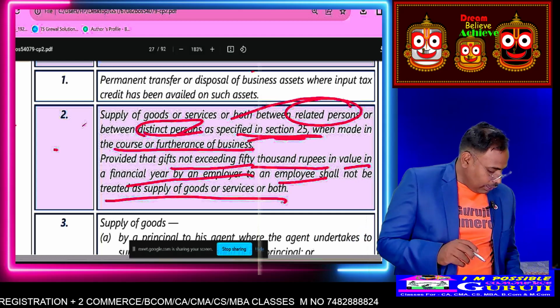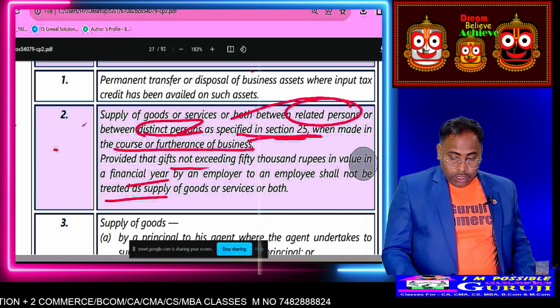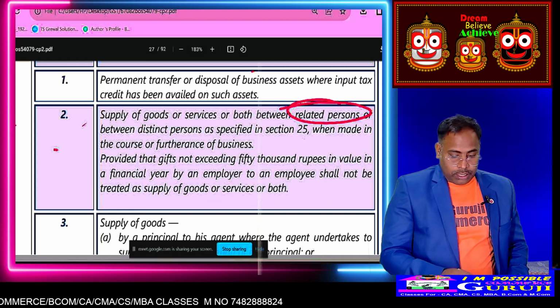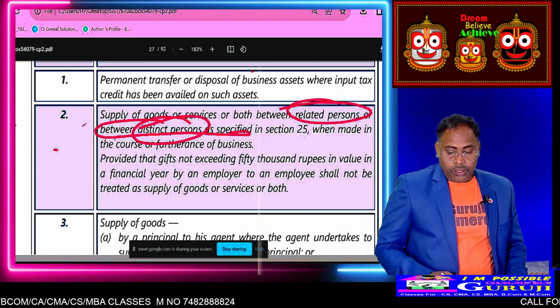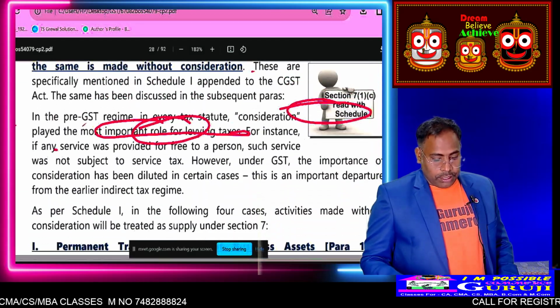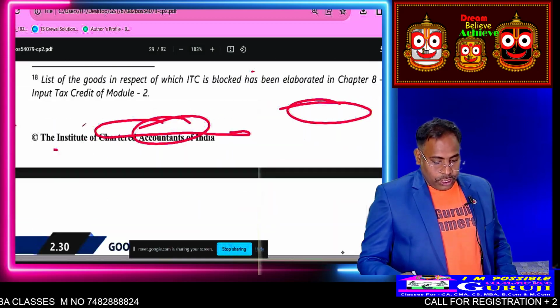So the first case is supply of goods or services to a related person or between distinct persons. Here there are two concepts. Who is known as a related person?